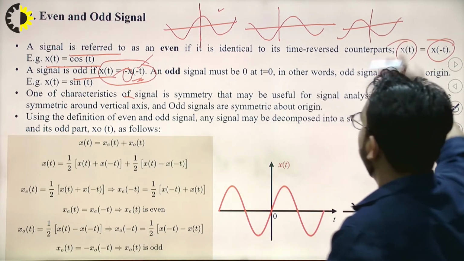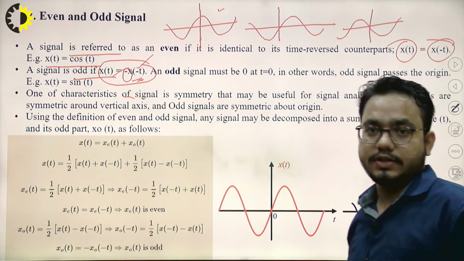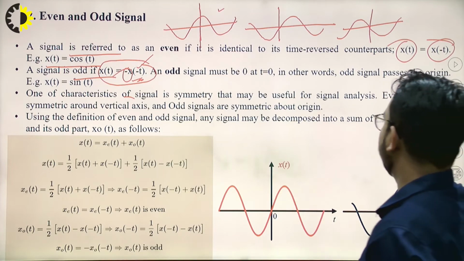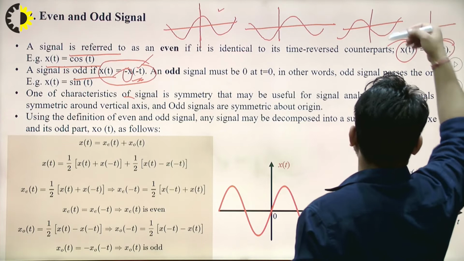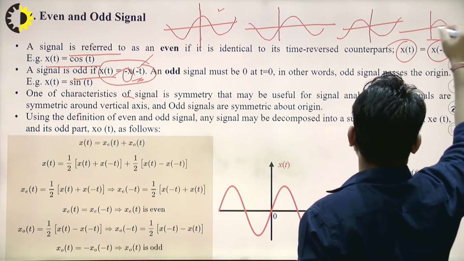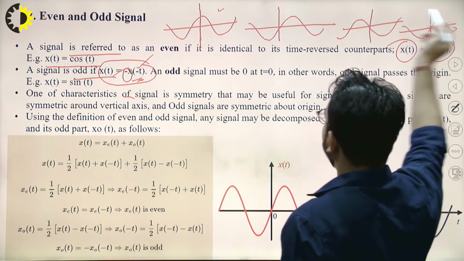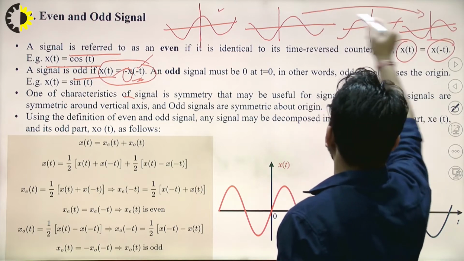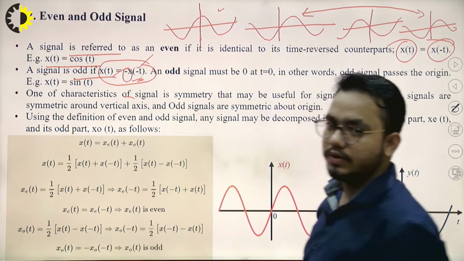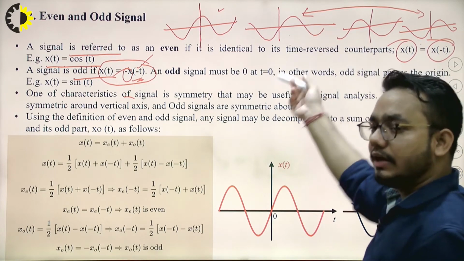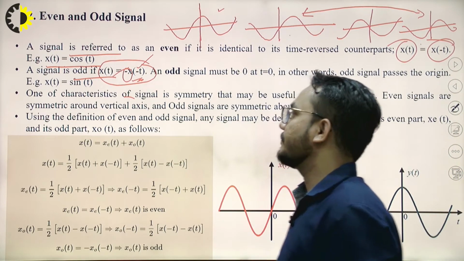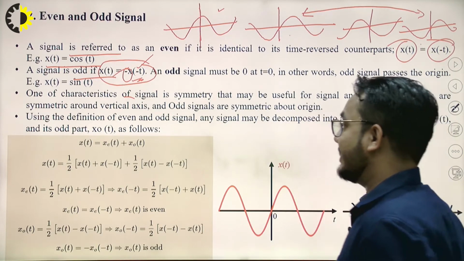Now if we take the negative of the signal, meaning the amplitude is reversed, we again get this signal, which is our original signal, x of t. So here we can say that x of t equals minus x of -t, hence it is an odd signal.